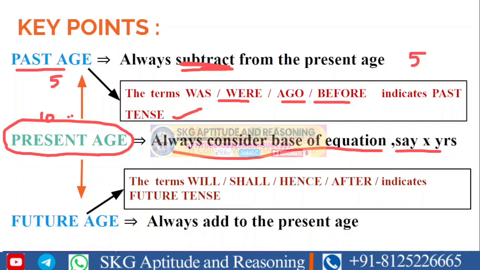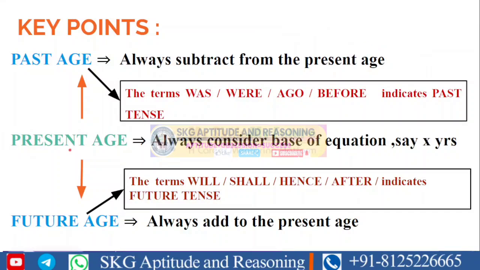Suppose the present age of a person is 15 years, and what is his age 5 years before. We need to subtract 15 minus 5, and we get the value as 10 years.